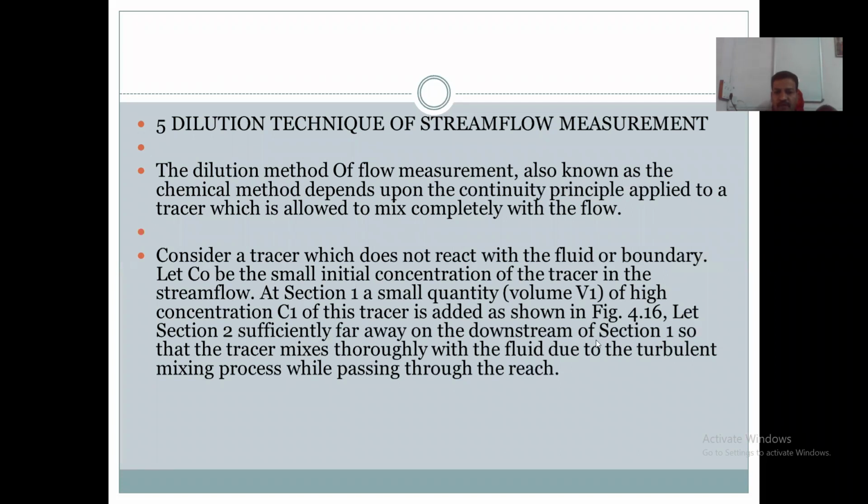Section 2 is sufficiently far downstream of section 1. So during flow of the water, this tracer mixes thoroughly with the fluid, due to the turbulent mixing process while passing through the flow channel.